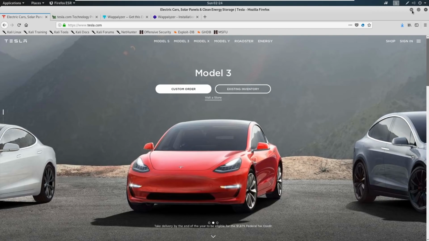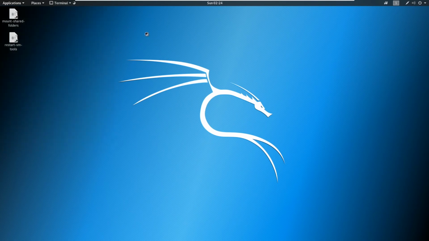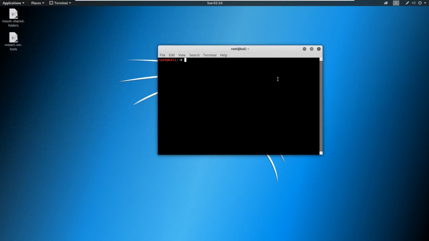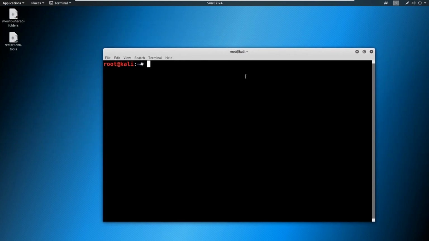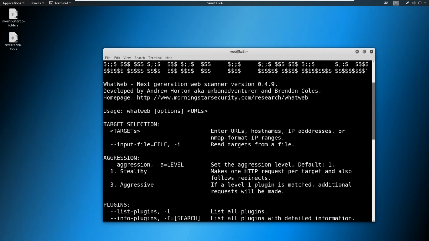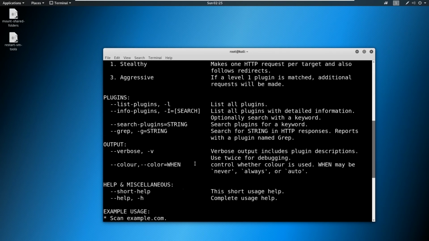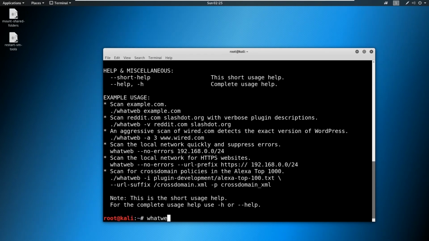Now, one more thing that we can use. We've got something built into our machine. Let's go out to the terminal and we can take a look at it. So we've got a tool called WhatWeb, just like this, and hit enter on it. And if we look at the syntax, all we need is to specify a target. So we enter the URL, host name, IP address, or nmap format. So we just say WhatWeb URL. So let's give it a go. We'll say WhatWeb, and we'll just say https tesla.com.